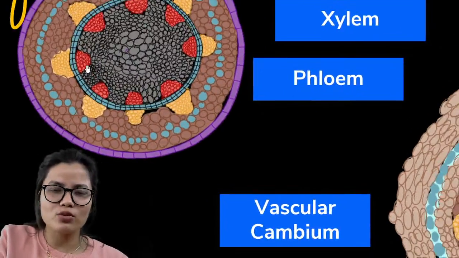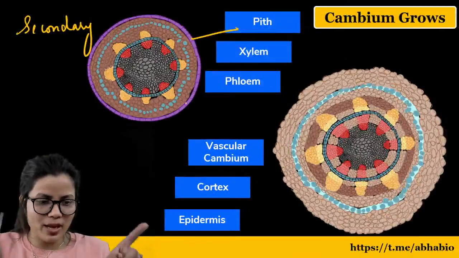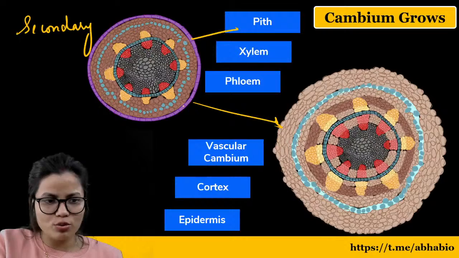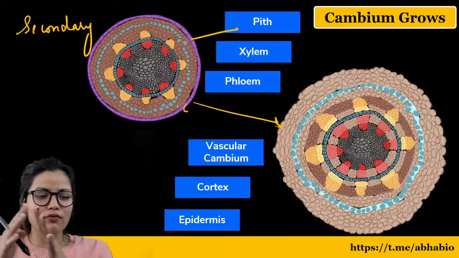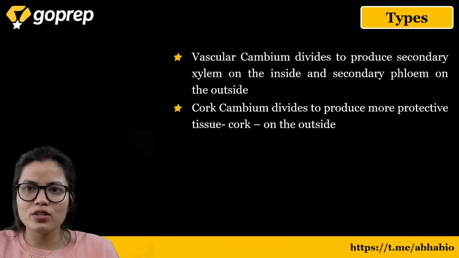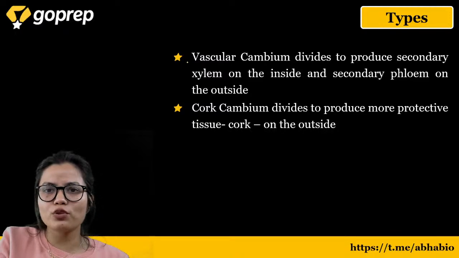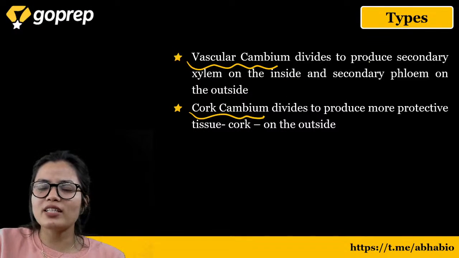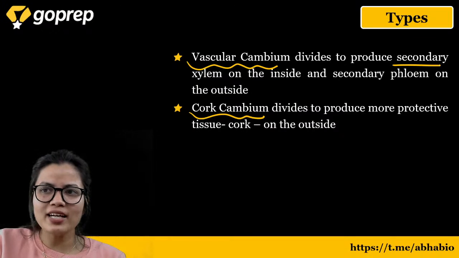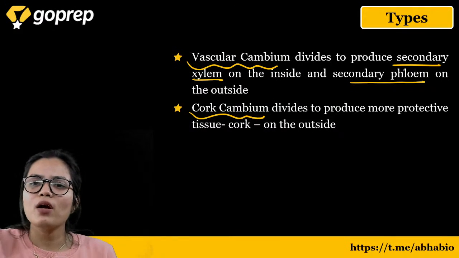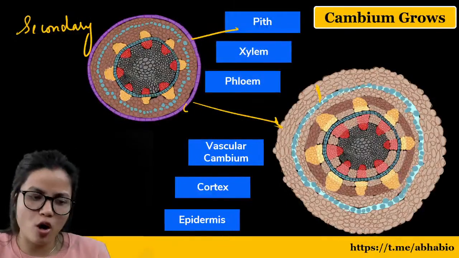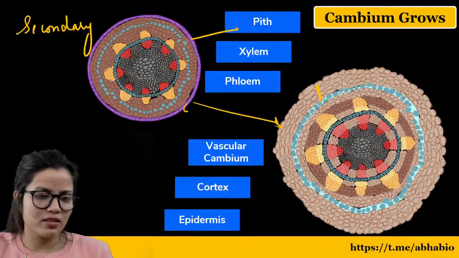So this cambium is known as cortical cambium.